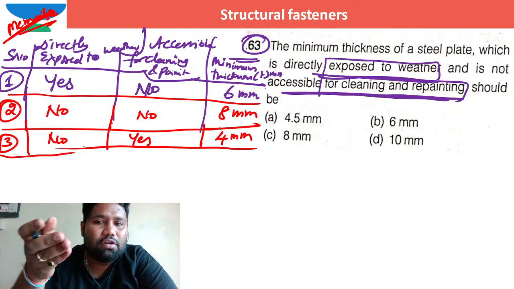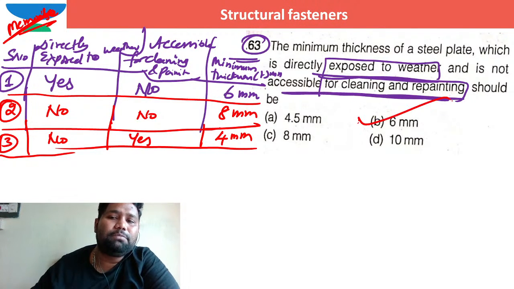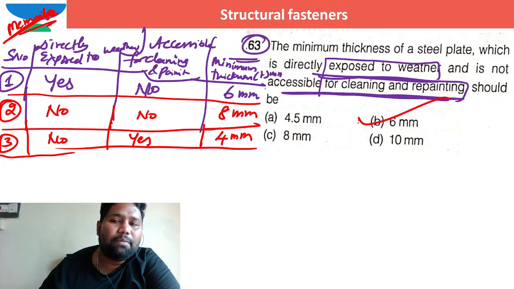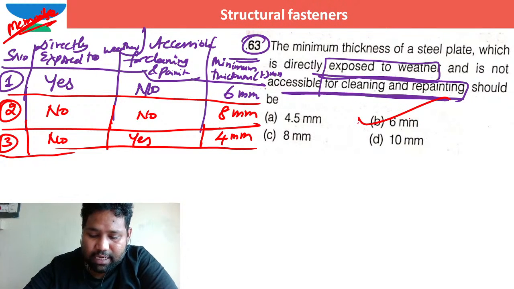So clearly, in this particular case, the option is B. So directly we can keep this 6 millimeter. Is that okay, brother?